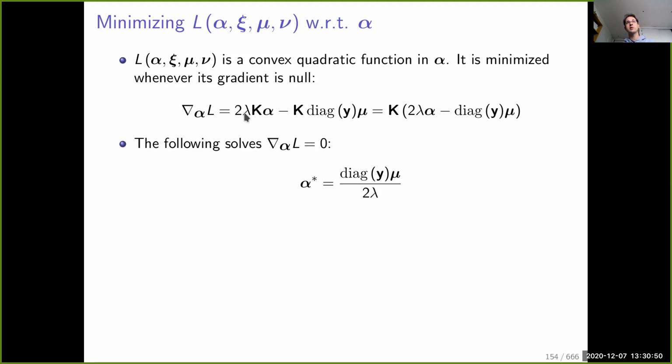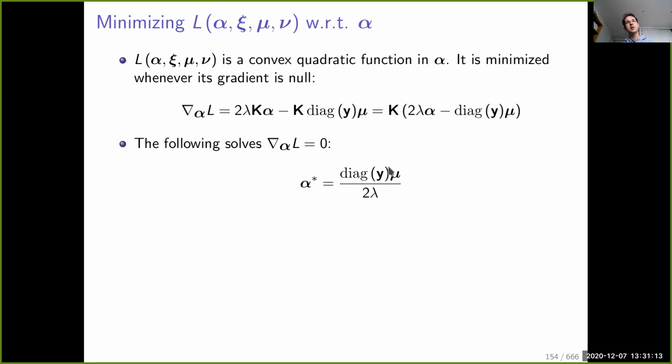When you take the gradient, there is a matrix K here, so it's K times this quantity. This is a vector. So we just have to say, I want alpha to be equal to this vector divided by 2 times lambda. And this gives me the optimal primal variable alpha star given a dual variable mu.